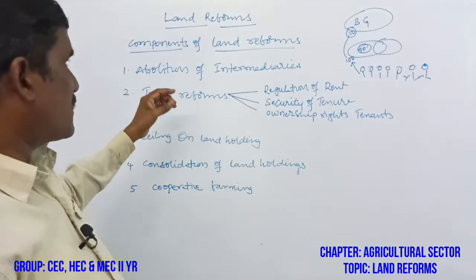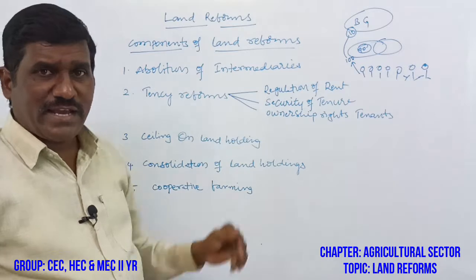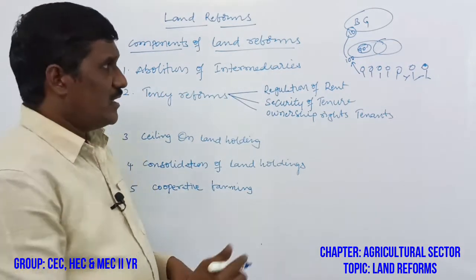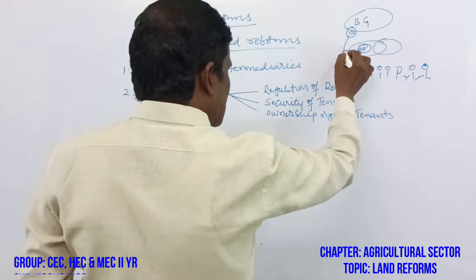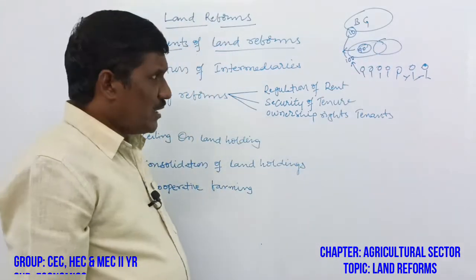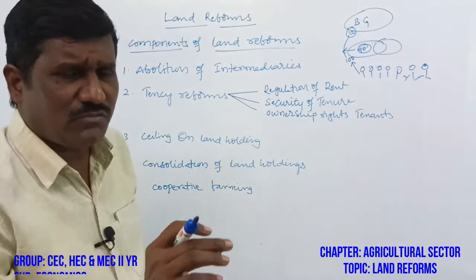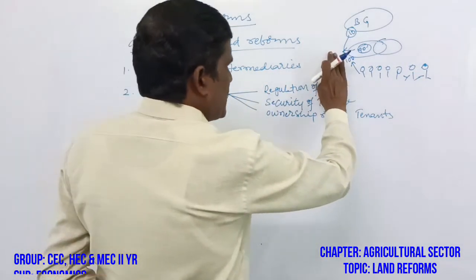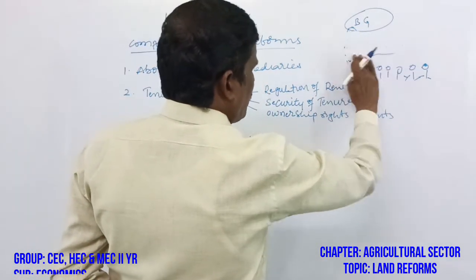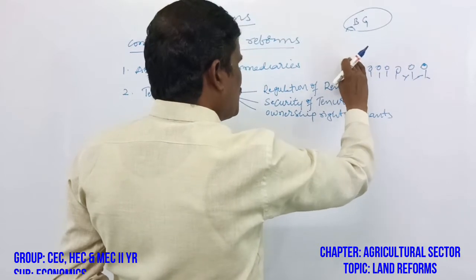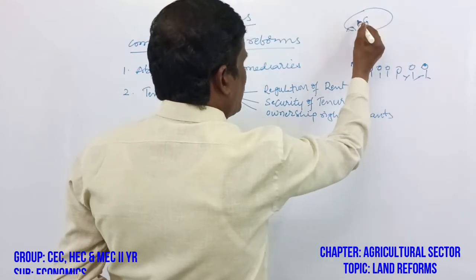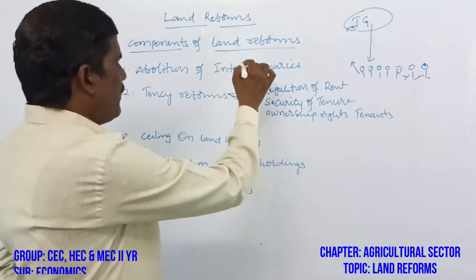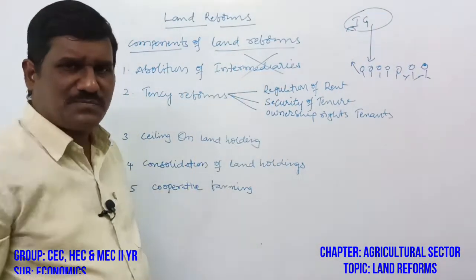After getting independence, the government of India introduced the abolition of intermediaries.